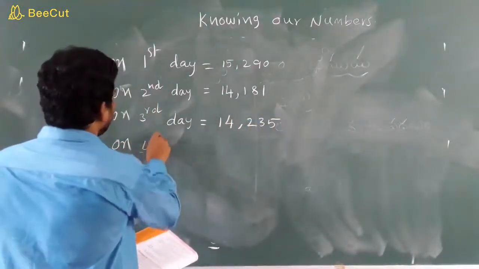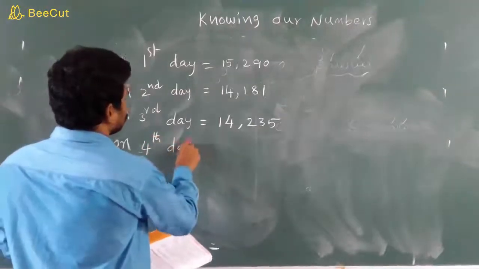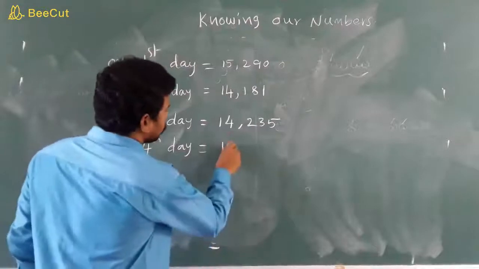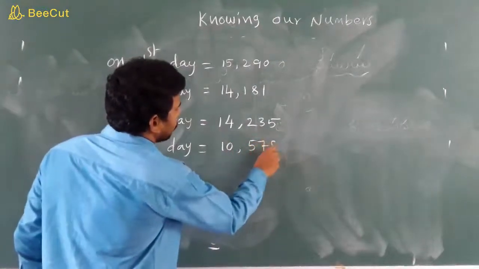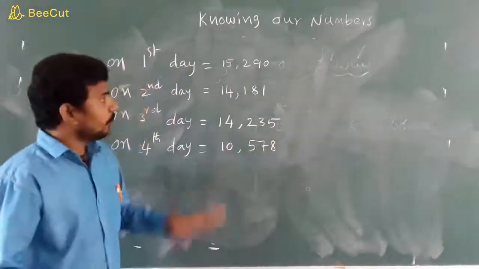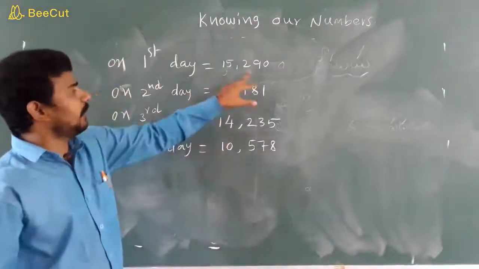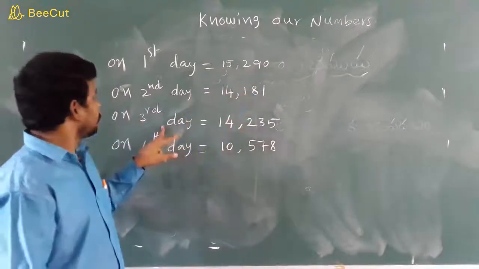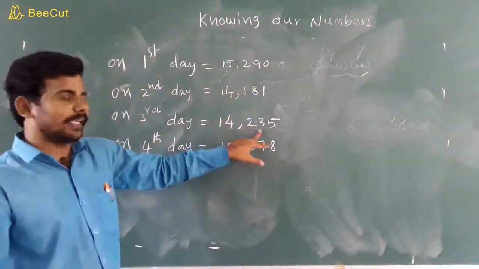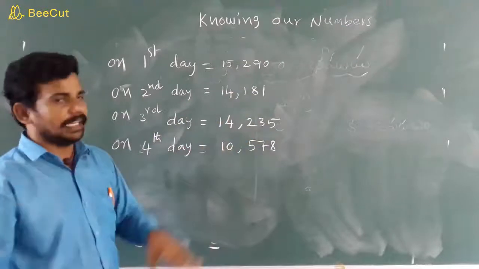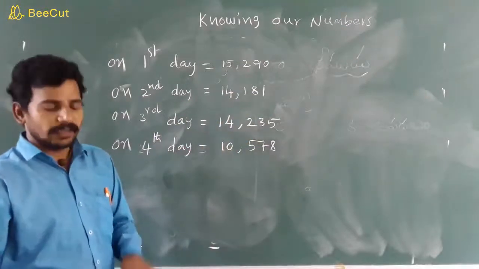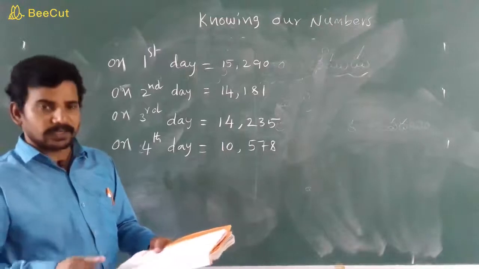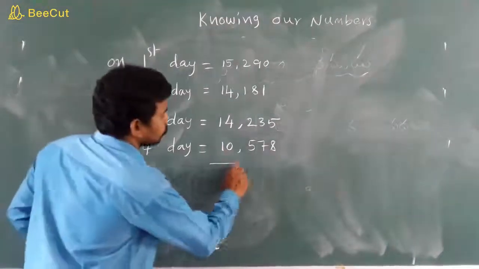On the fourth day, 10,578. So these are the 4 days: first day 15,290, second day 14,181, third day 14,235, and fourth day 10,578. Here it is asking for the total number of people visited in these 4 days.